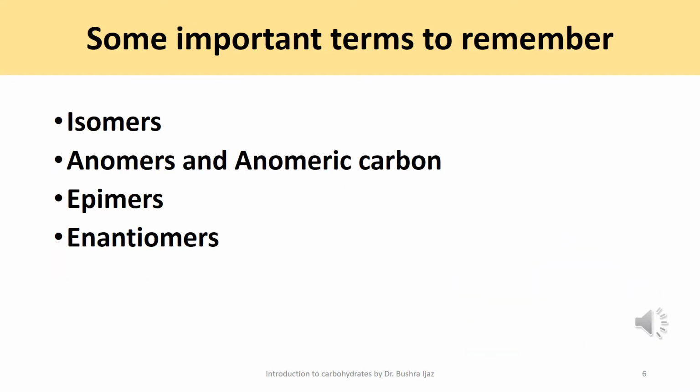Now, when we study carbohydrates, we need to know some important terms that will be helpful for a better understanding of the chemistry behind the carbohydrates. I have already explained most of these terms in our previous lectures, but just to refresh your memory, I'm going to explain each of these terms individually with reference to carbohydrates. So, first of all, we have isomers.